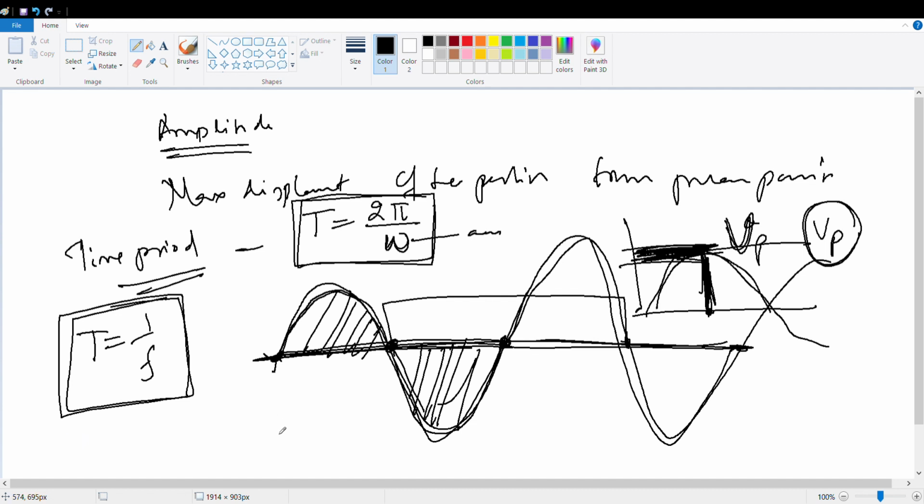And what is the relation between f and omega? Who will tell me? How to convert normal frequency to angular frequency? Come on, guys.